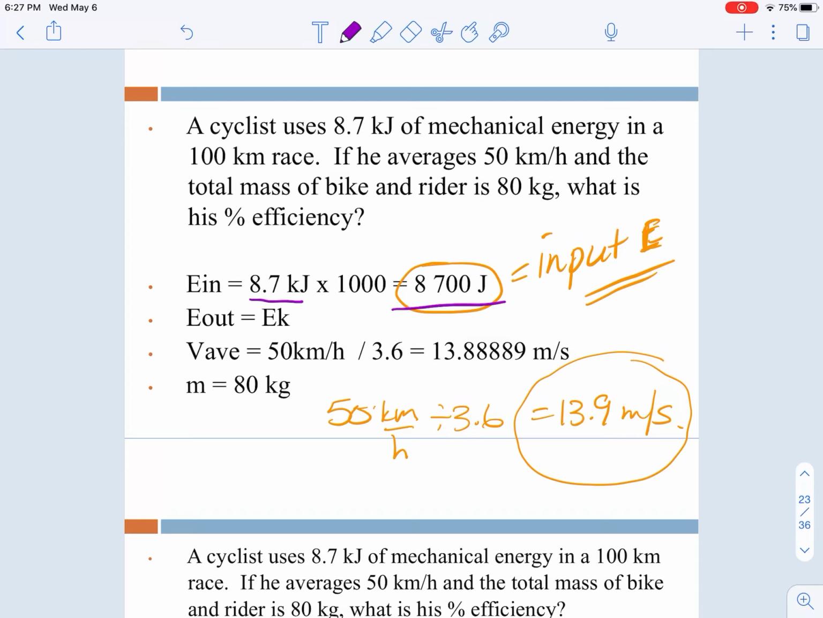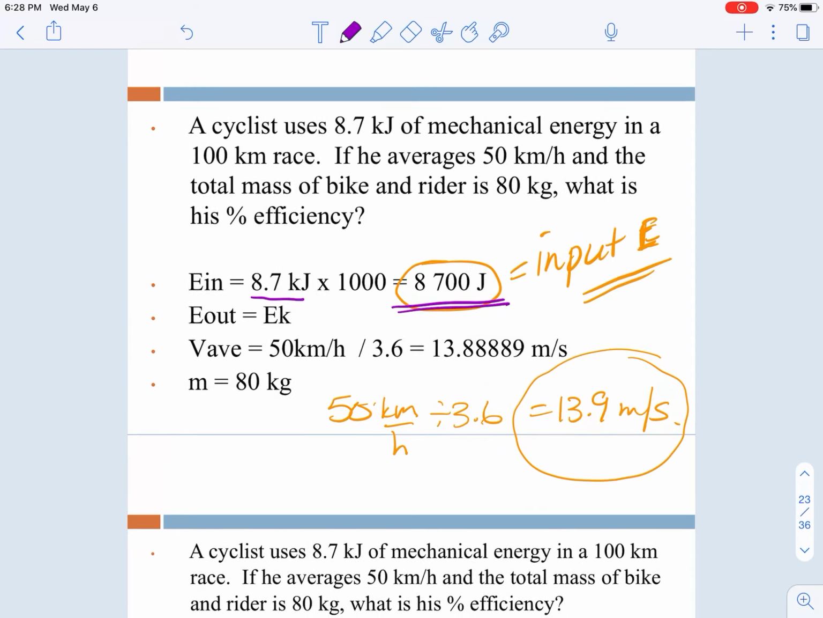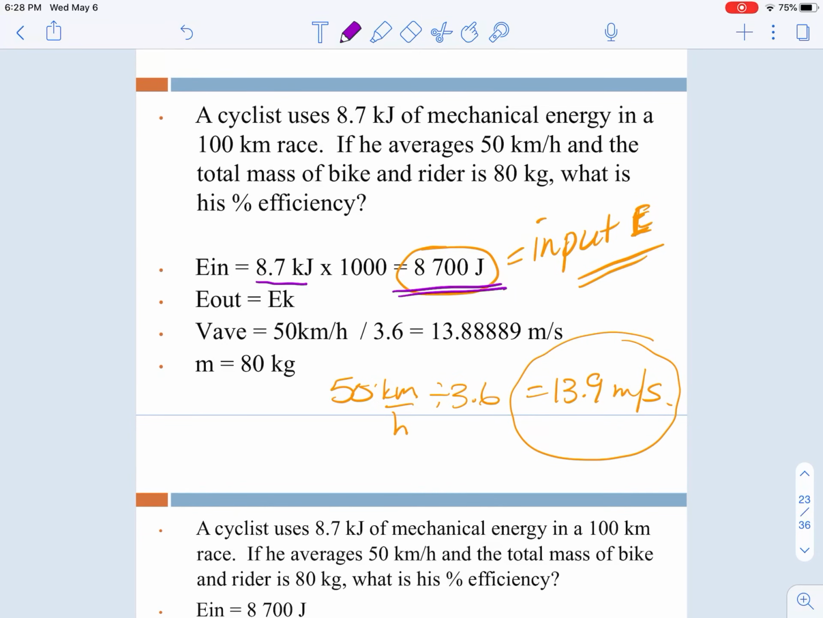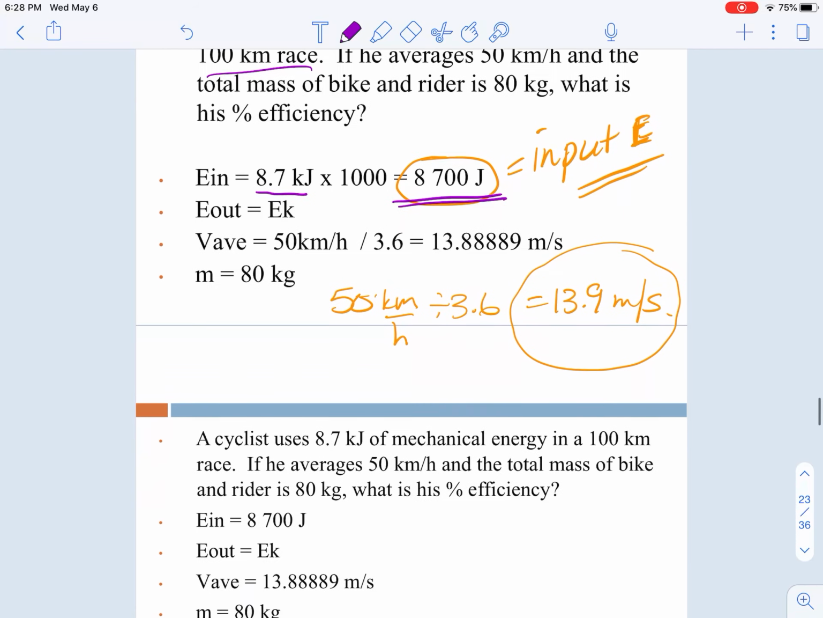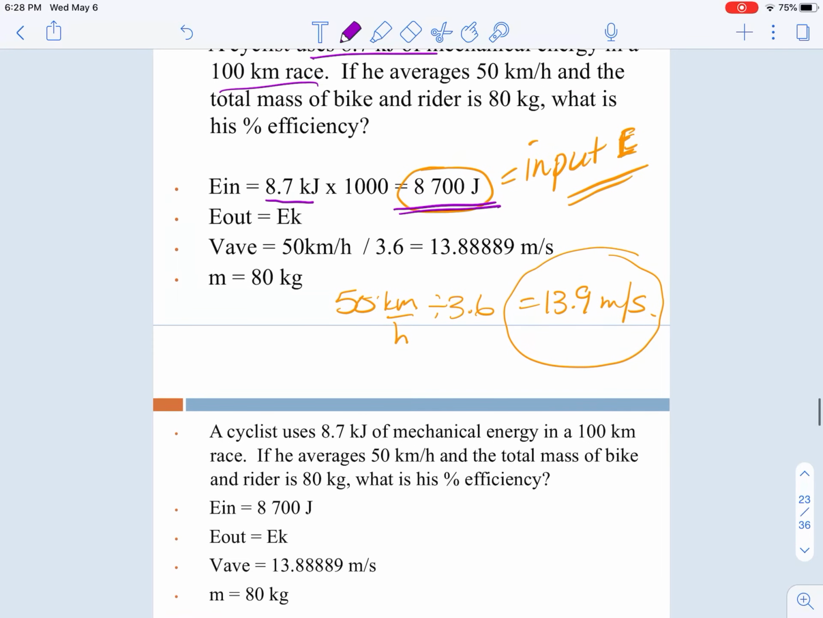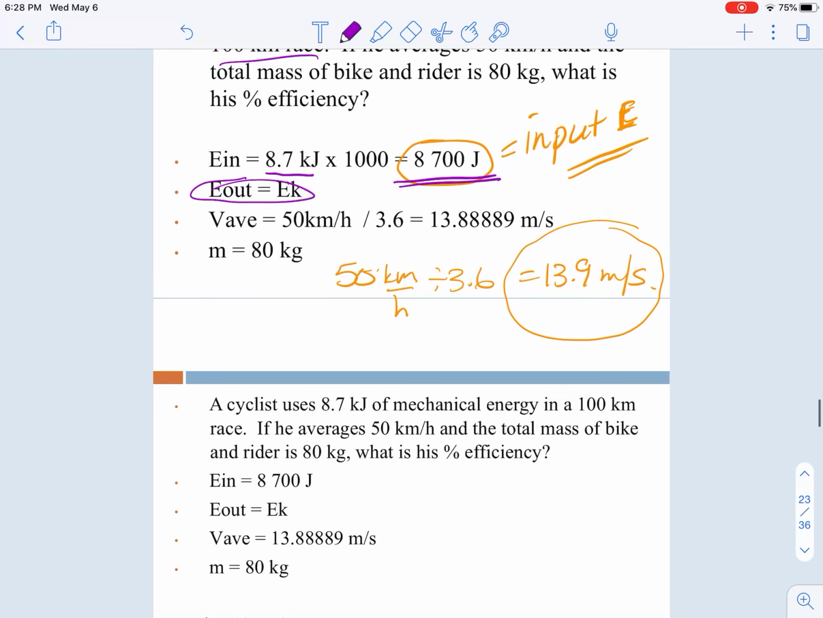We'll have some examples that I'll post for you to try out. But in this question, our input energy, if they state it in kilojoules, we just remember that we have to convert that to joules, so it's 8,700, and we'll use that for our input energy because that's how much he's using to run this race.